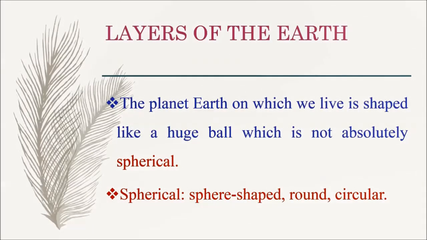First, we are going to learn about layers of the earth. The planet Earth on which we live is shaped like a huge ball, which is not absolutely spherical. Here, spherical means sphere-shaped, round or circular.